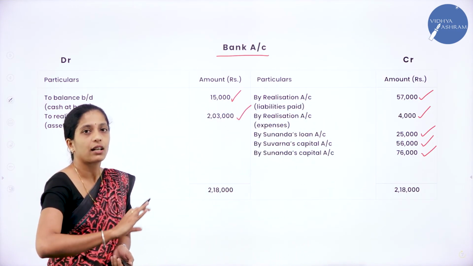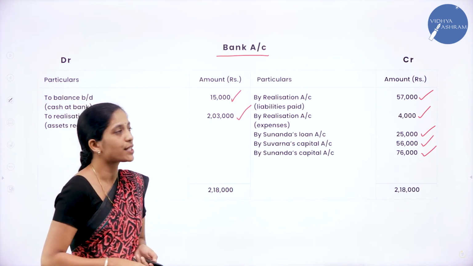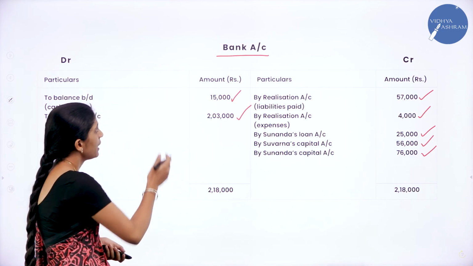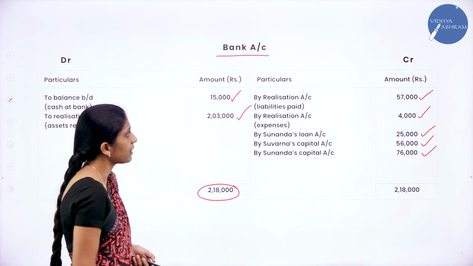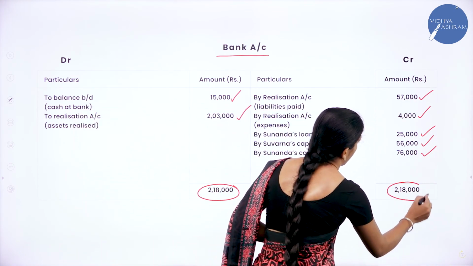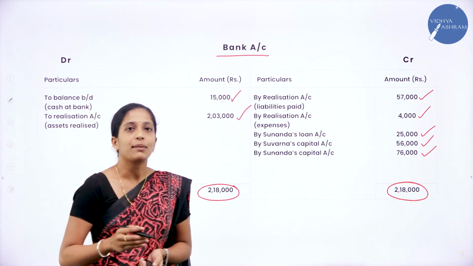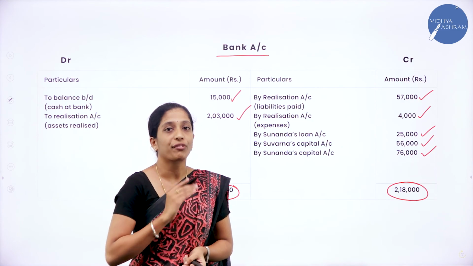Next, we are done with recording all the entries. There is no more bank account in any of the accounts. Now we shall balance both the sides. When you add your debit side, you will get 2,18,000. When you add credit side of bank account, you will get 2,18,000. It is nothing but the total of debit should be equal to the total of credit side of our bank account.